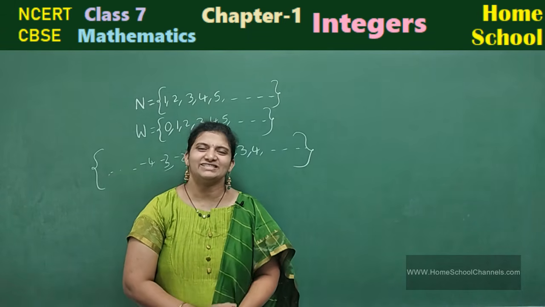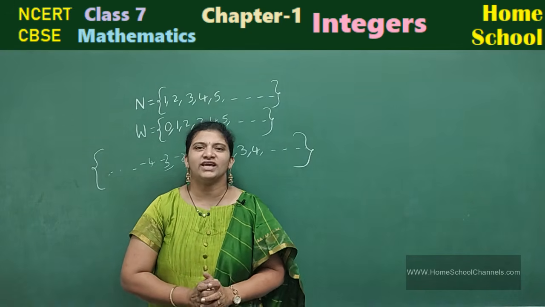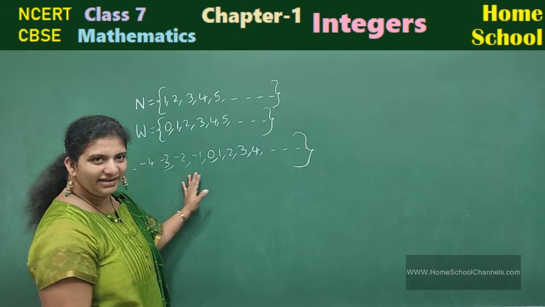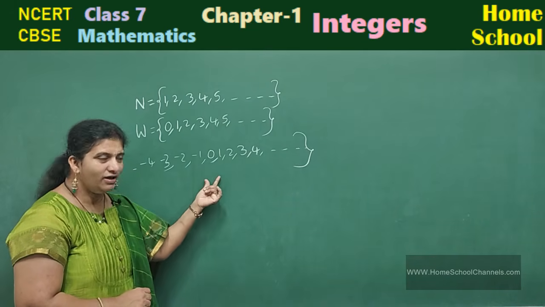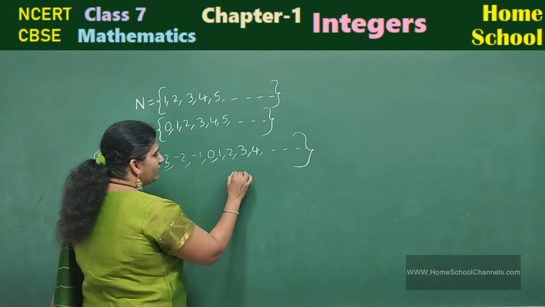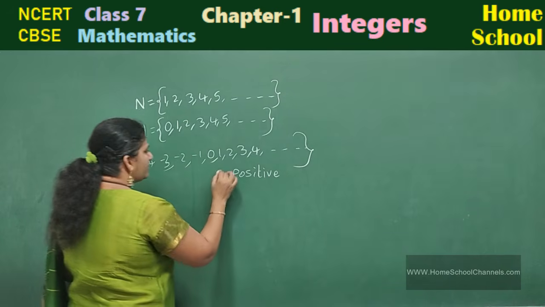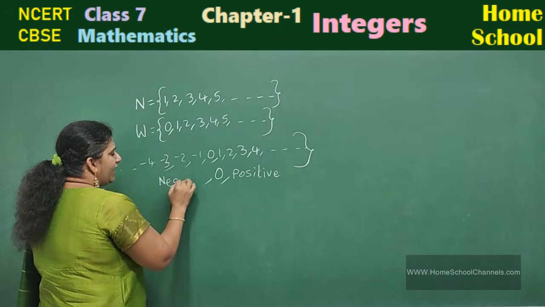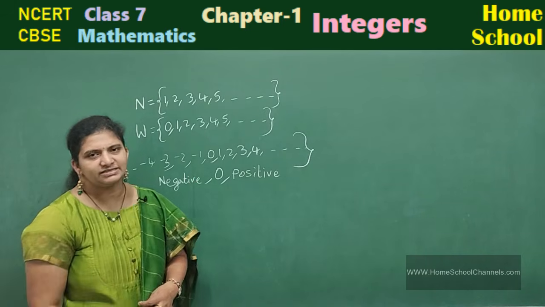Today we start our session with integers. That is your chapter number 1, and today is your introduction session. Okay, let's begin. What are integers? Natural numbers along with 0 and negative numbers. Or you may say that positive numbers, 0 and along with the negative numbers are called integers.